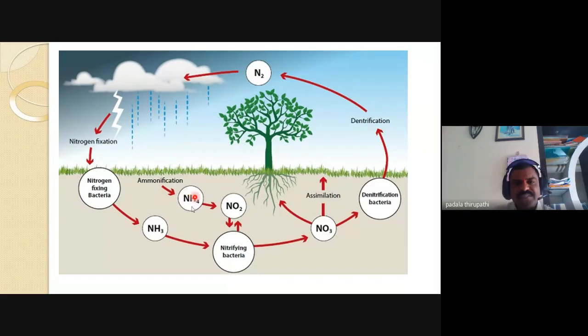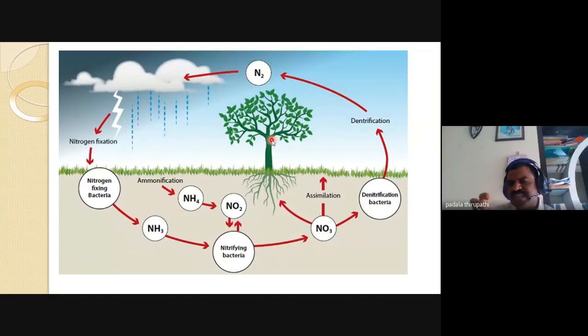In this process, ammonia is transformed into nitrite, and then through nitrifying bacteria into nitrate. Here we observe nitrate assimilation. Through the roots, all green plants, lower and higher, utilize nitrates to grow and carry out their physiological and metabolic activities.